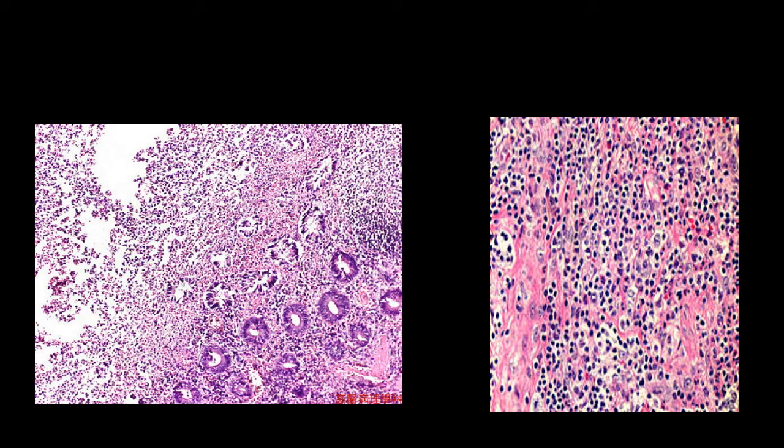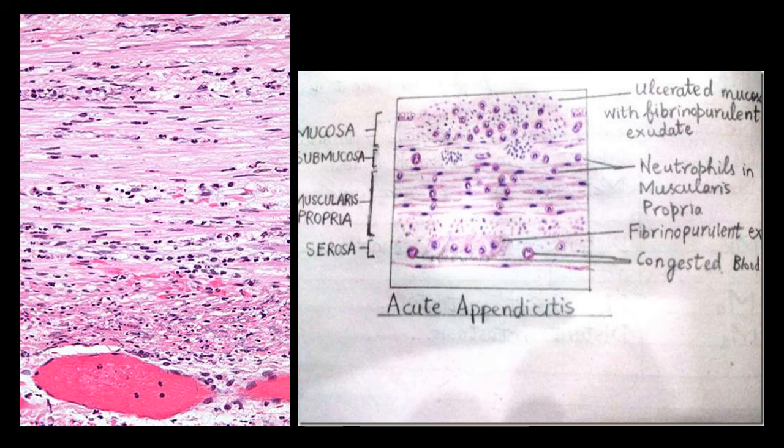See here, on the left side picture, some intact mucosal glands are there and a few disrupted glands are there. That is nothing but ulceration. To the right of your screen, you are seeing the muscularis propria layer. I have zoomed it in, and if you are careful enough, you can see some of the neutrophils. I will show you another picture.